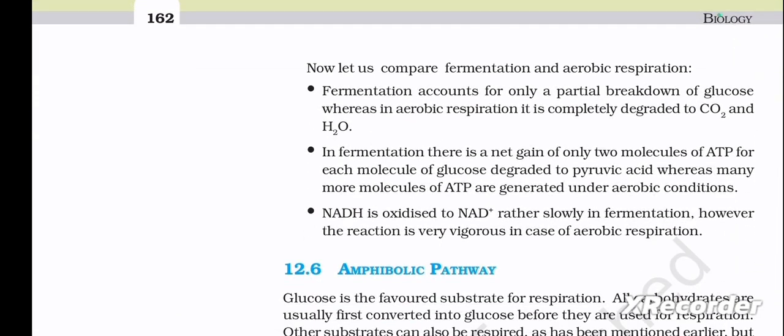Now, let us compare fermentation and aerobic respiration. Fermentation accounts for only a partial breakdown of glucose, whereas in aerobic respiration it is completely degraded to CO2 and H2O. In fermentation, there is a net gain of only 2 molecules of ATP for each molecule of glucose degraded to pyruvic acid, whereas many more molecules of ATP are generated under aerobic conditions. Next, NADH is oxidized to NAD+ rather slowly in fermentation. However, the reaction is very vigorous in the case of aerobic respiration.